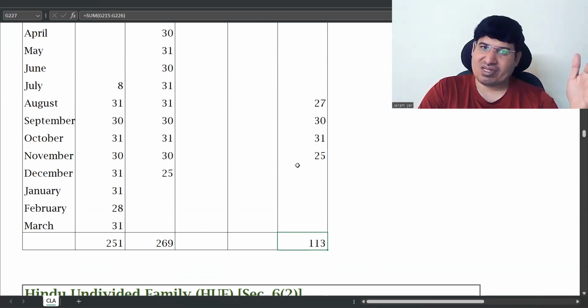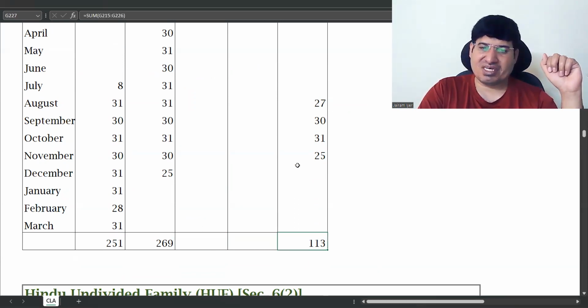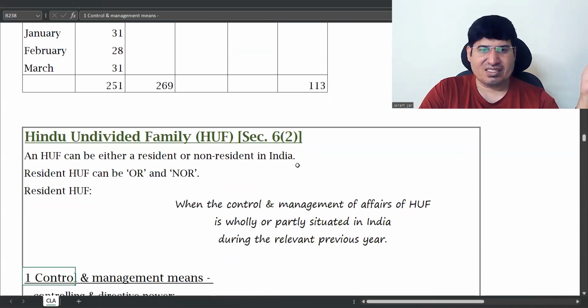For him also, like the foreign citizen, he gets all the conditions. Using the second condition, he is a resident, but not ordinarily resident. So he becomes resident. For ordinarily resident, you have to test the same conditions which we saw for the foreign citizen. Okay, that's it.